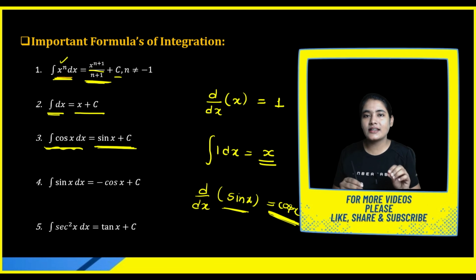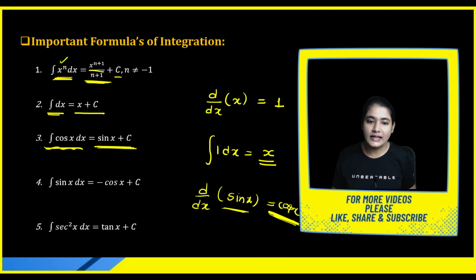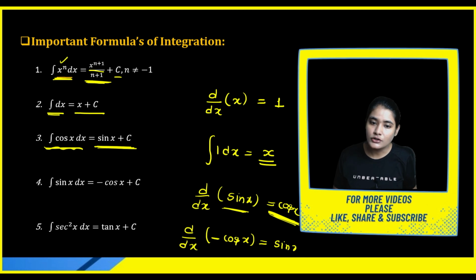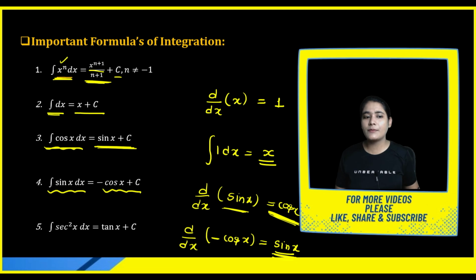The differentiation of sin x is cos x, so the integration of cos x is sin x. Now let's talk about d by dx of minus cos x. The differentiation of cos x is minus sin x, and there is one more minus sign, so what you will get is plus sin x. So when you perform the integration of sin x, you will get minus cos x. Getting my point or not?